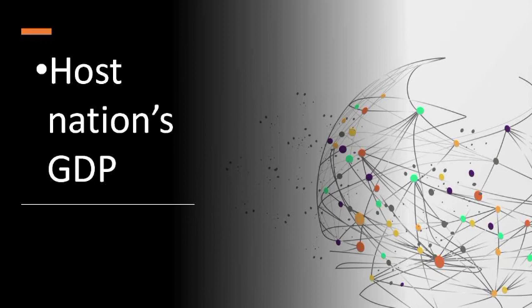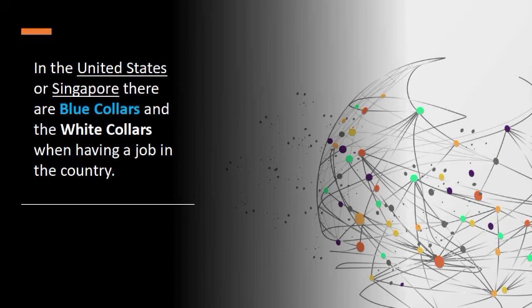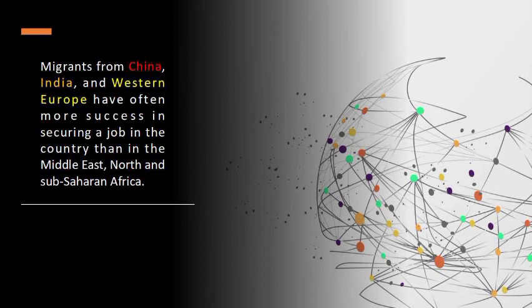Let's take, for example, the US or Singapore style when it comes to jobs. We have the so-called blue collars and white collars. Technically, this is worldwide. White-collar workers are often found in service industries, while blue-collar workers can be found in engineering, mining, and so on. Not all migrants are very successful when it comes to job security.